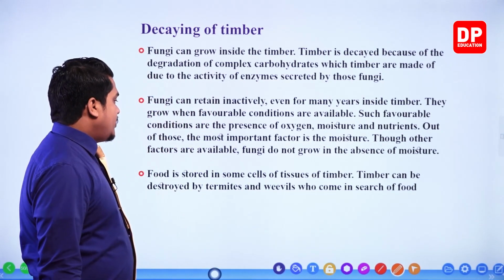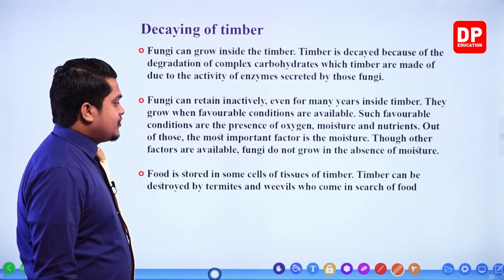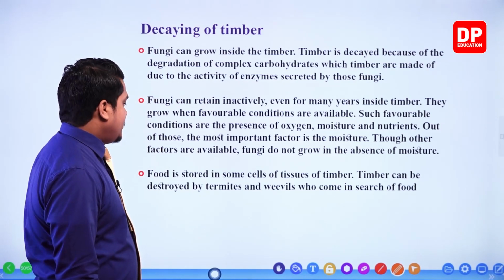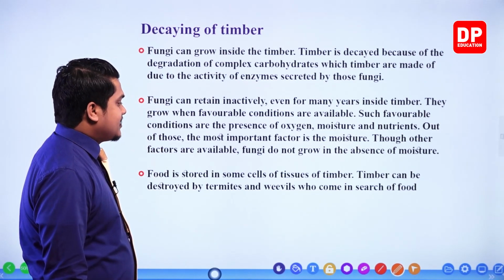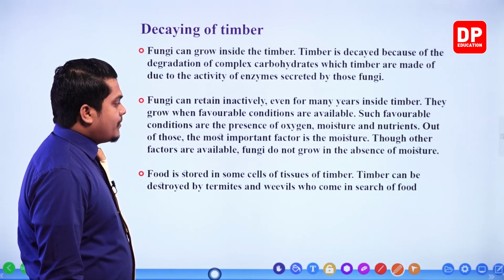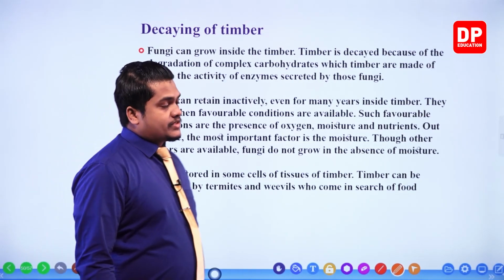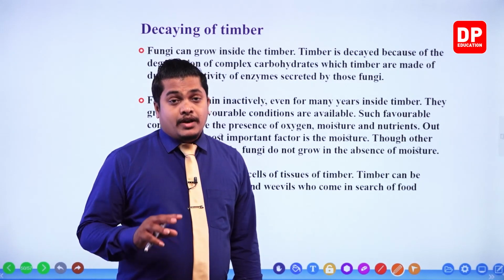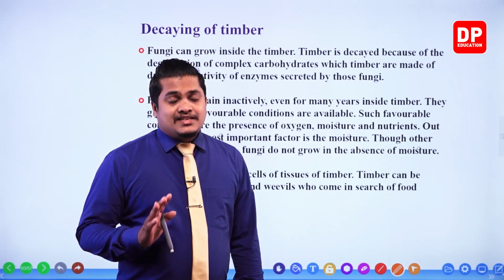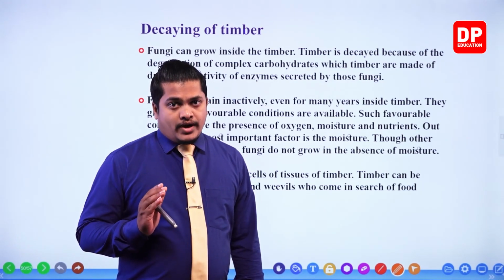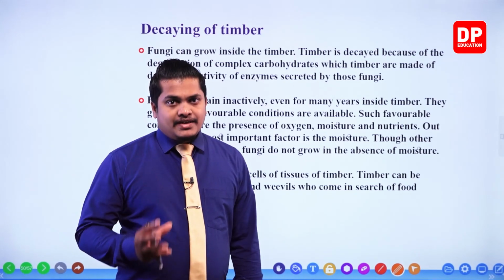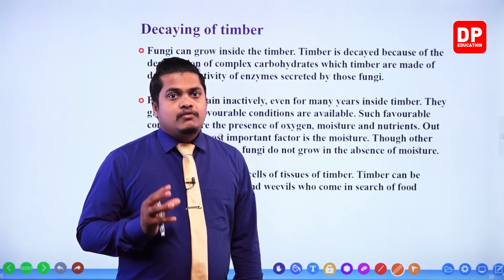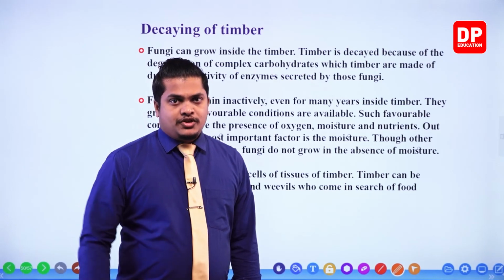Then food is stored in some cells of tissues of timber. Timber can be destroyed by termites and weevils who come in search of food. Now I told you that these things are made up of special kinds of carbohydrates, no? In some timber, there is food stored within special tissues.